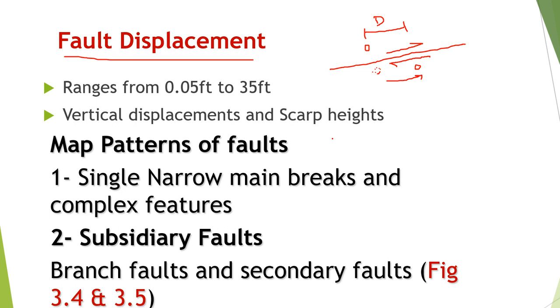At maximum, fault displacement is in meters, like 5 meters or 10 meters during an earthquake. Yes, rupture length will be in kilometers. It means the fault is getting activated along a significant length, maybe kilometers, but the displacement will be in meters or feet. It will be small.